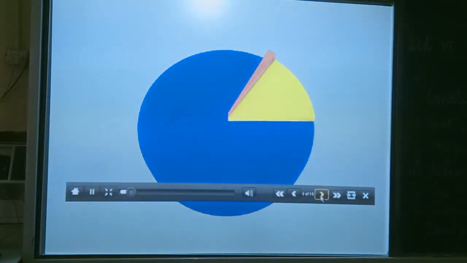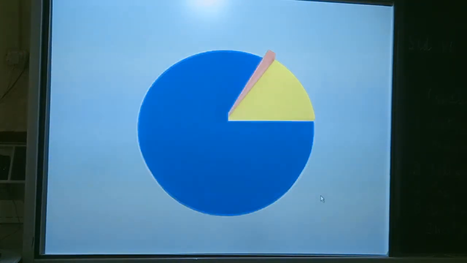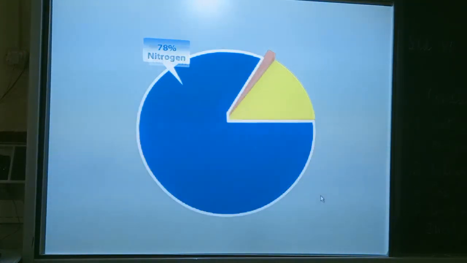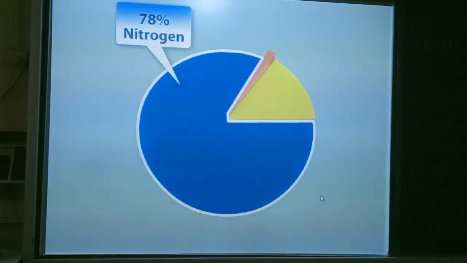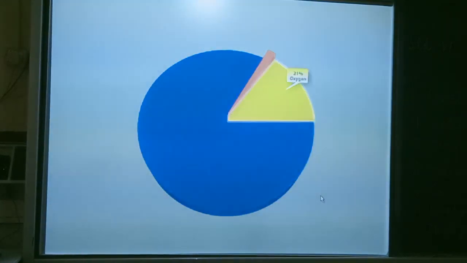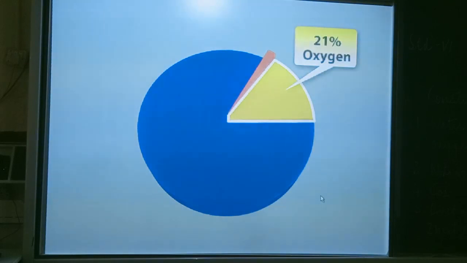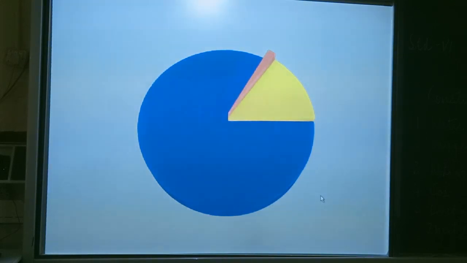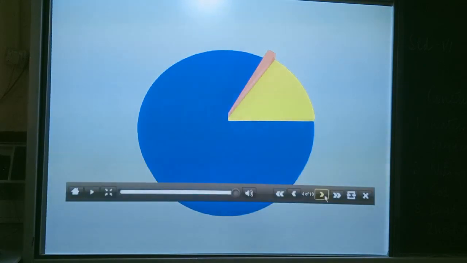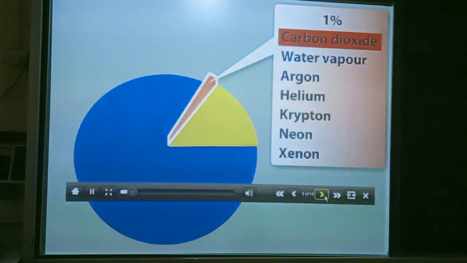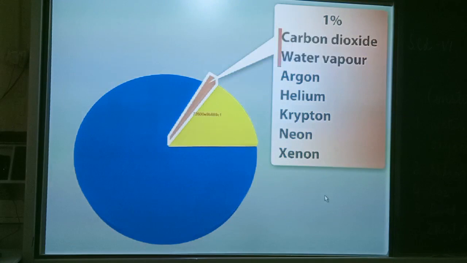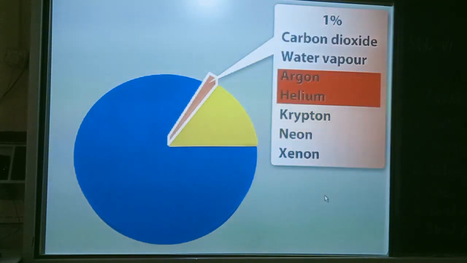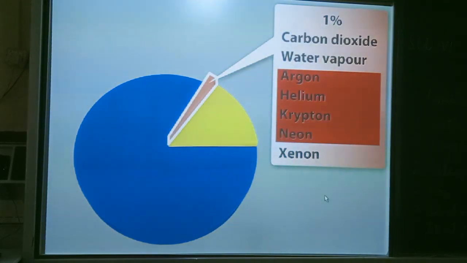Two major components of air are nitrogen and oxygen. Nitrogen constitutes about 78%, while oxygen constitutes about 21% of air. Carbon dioxide, water vapor, and noble gases like argon, helium, krypton, neon, and xenon constitute the remaining 1% of air.